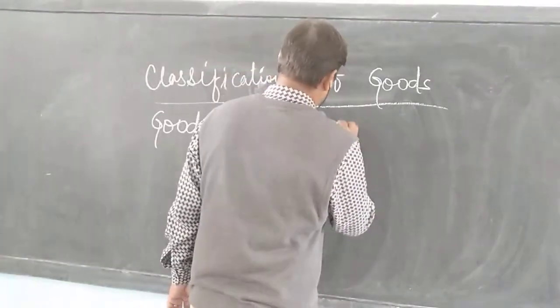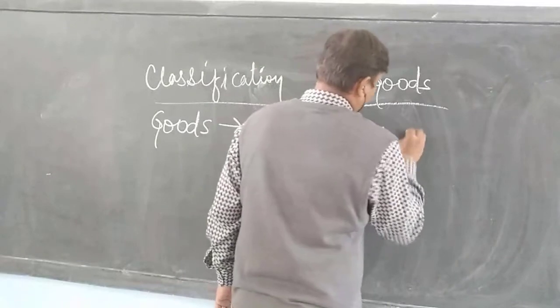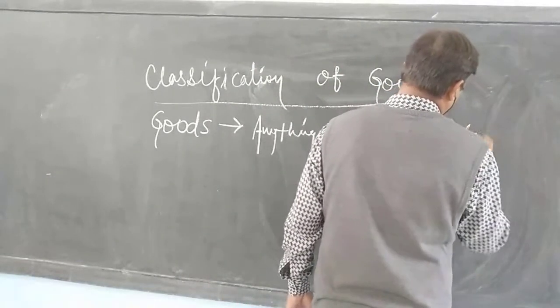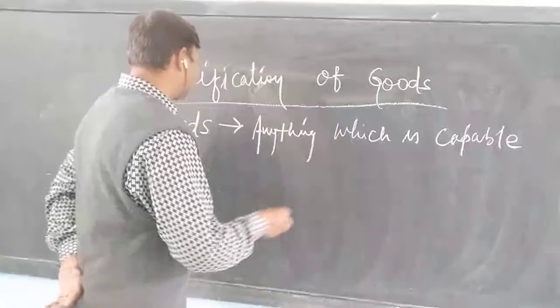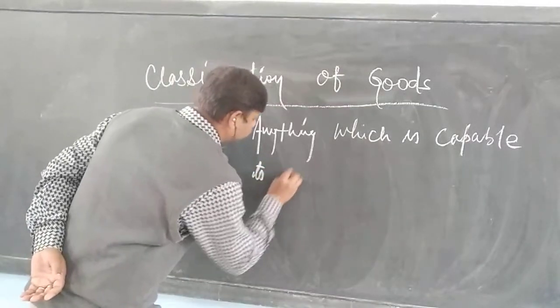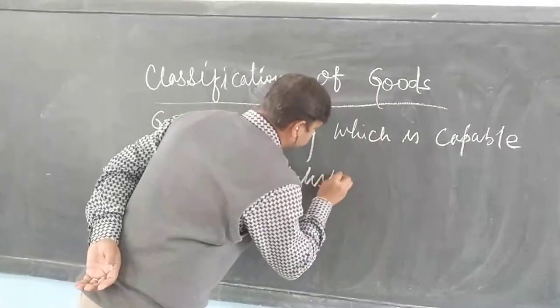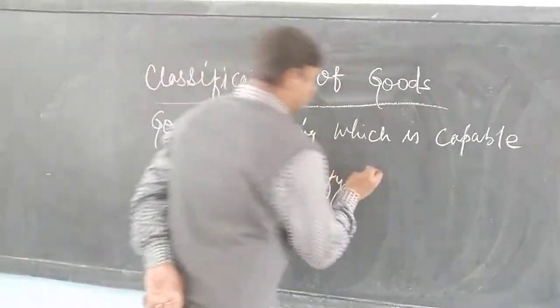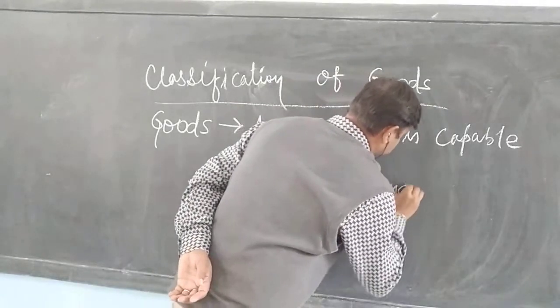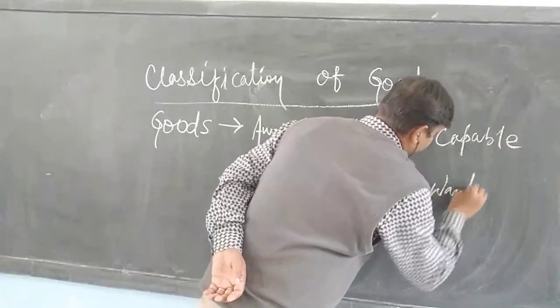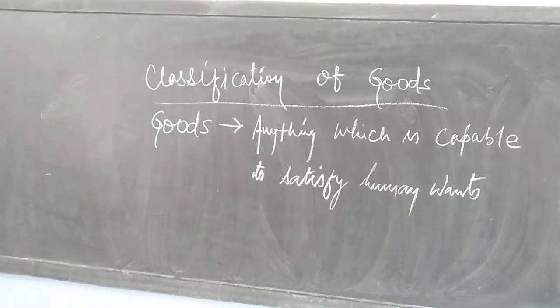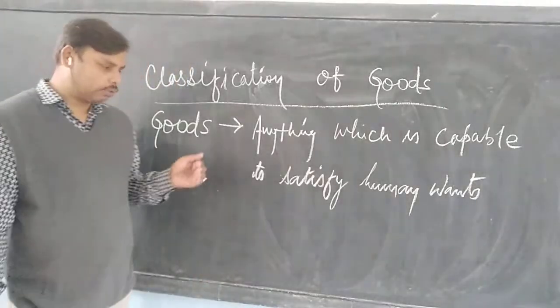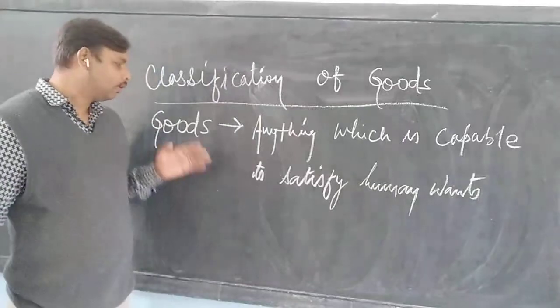Anything which is capable of satisfying human wants is called goods, or anything which has utility and can satisfy human wants is known as goods.